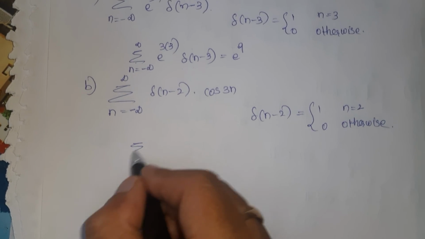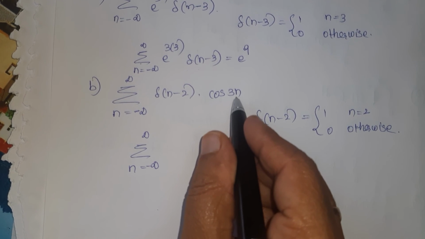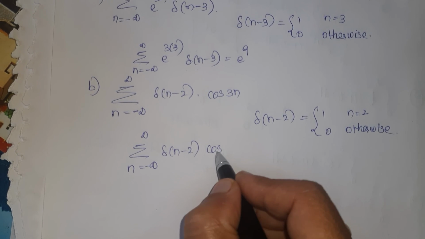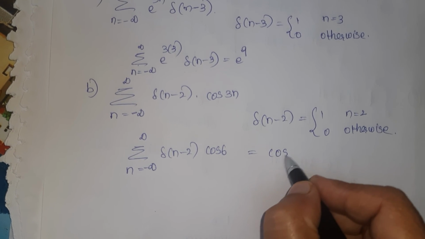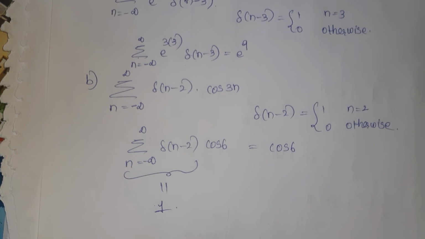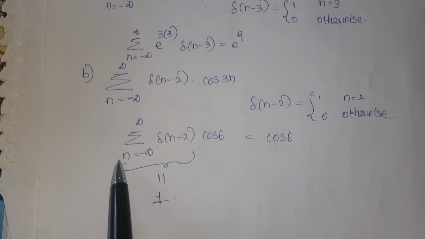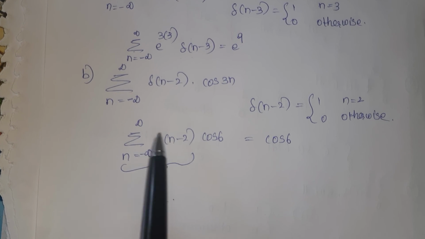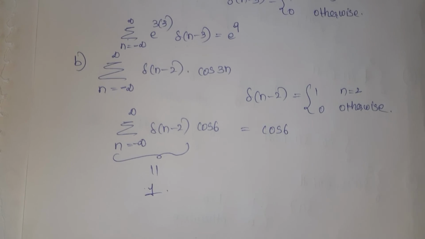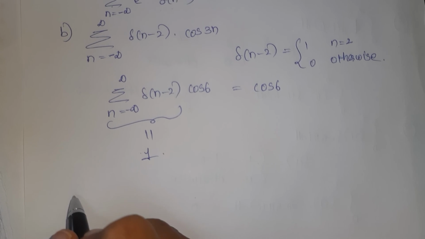You can guess, now the answer is simply you have to substitute n is equal to 2 here. So I will get cos 6. Answer is cos 6 because the area under the impulse function is equal to 1. Like this, please try to solve this problem.